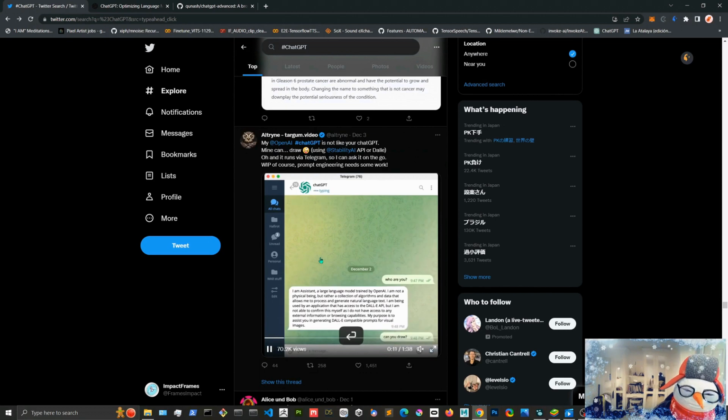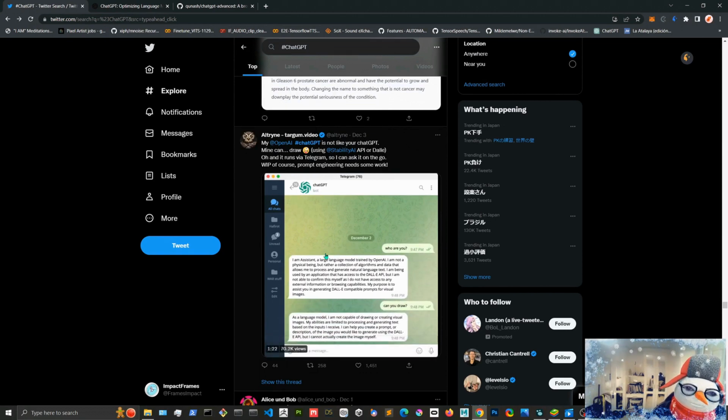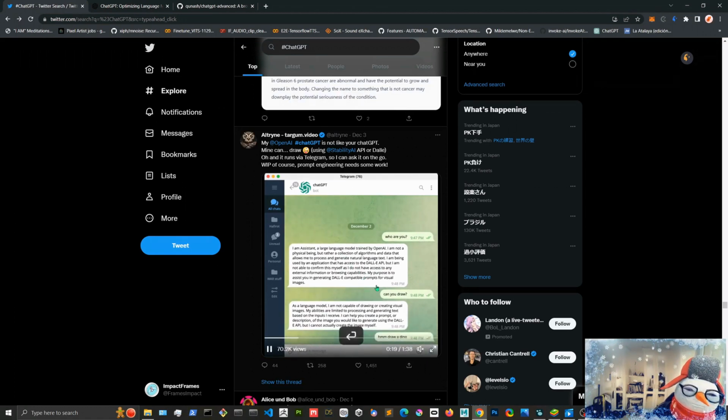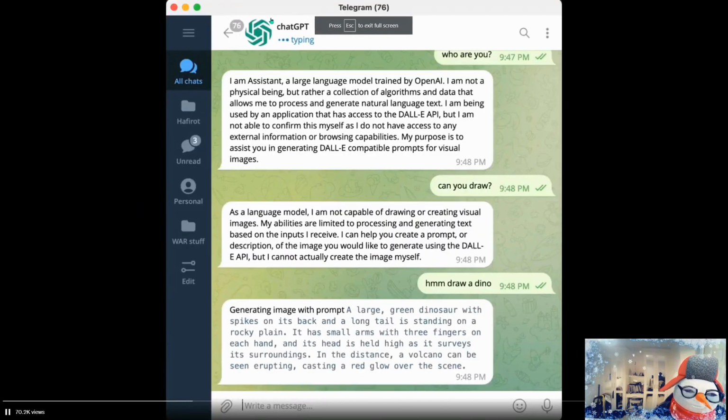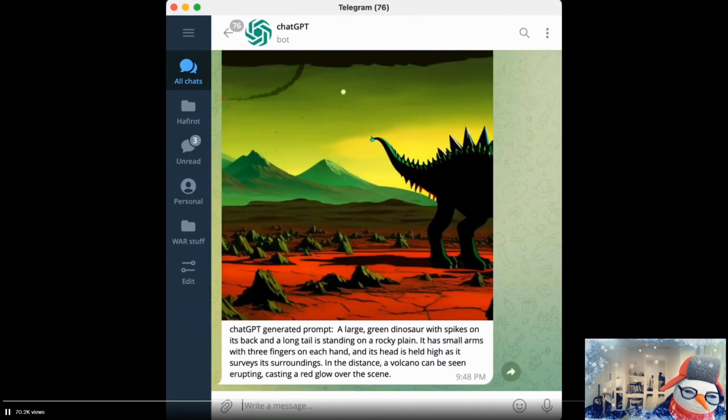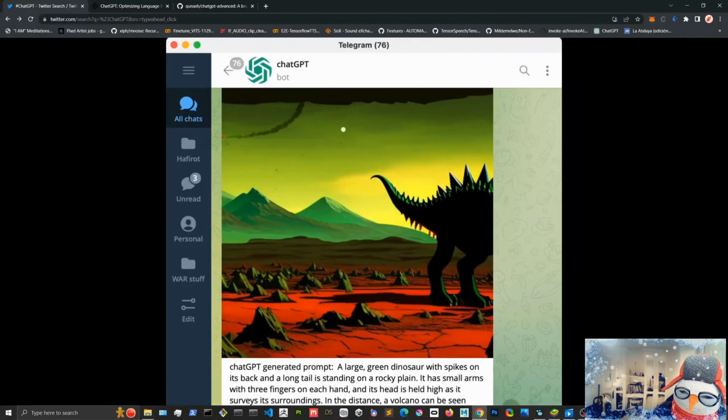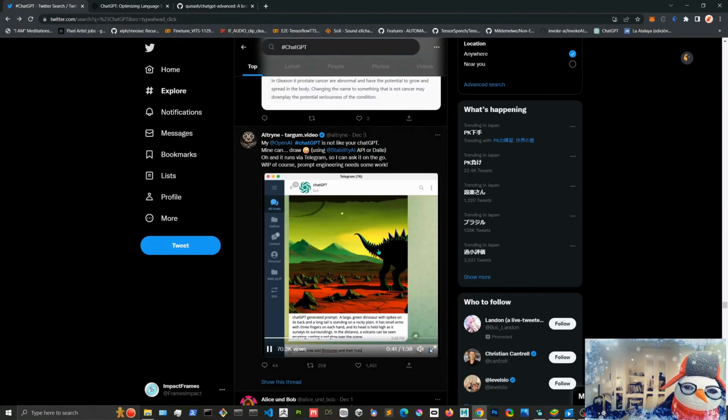And we can see here people are implementing it in a chatbot for Telegram. I've seen it on Discord too, and these people here implemented it on Telegram. Normally it can't do images out of the box, but they parse the prompt from ChatGPT into DALL-E, and they ask for a red dinosaur, and they got a cool picture here. So it's good also for crafting prompts and all kinds of stuff.